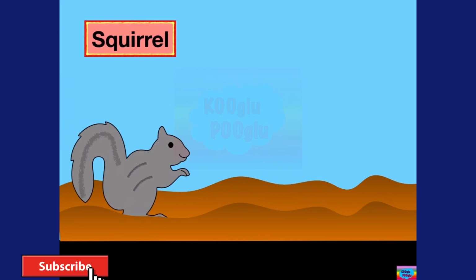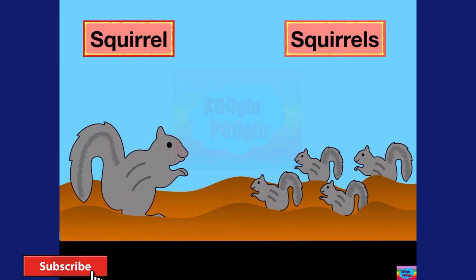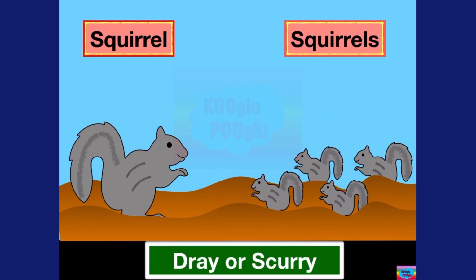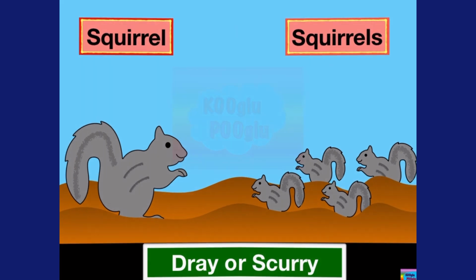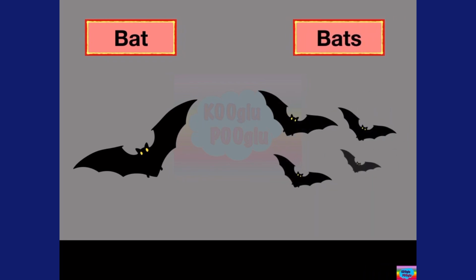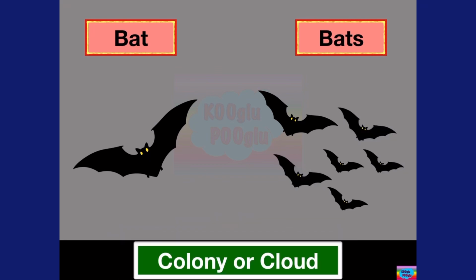So here we got a squirrel, and here we got squirrels. What do we call a group of squirrels? We call them a dray or a scurry. Here we got a bat and bats. What do we call a group of bats? A colony or a cloud?